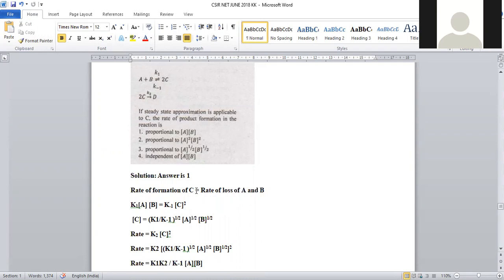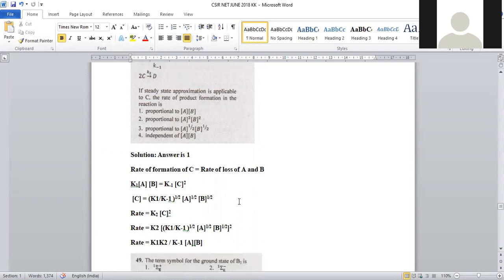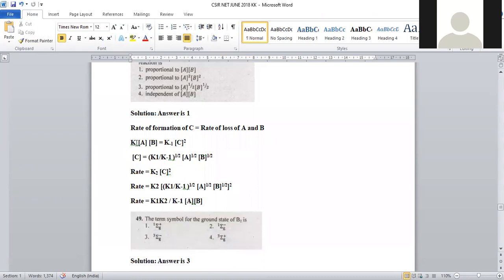Means rate of formation of C is equal to rate of loss of A and B. When A, B get consumed, then formation of C is possible. That is nothing but k1 times concentration of A and concentration of B is equal to k inverse C squared. Okay. So k1 A B is equal to k inverse C squared.